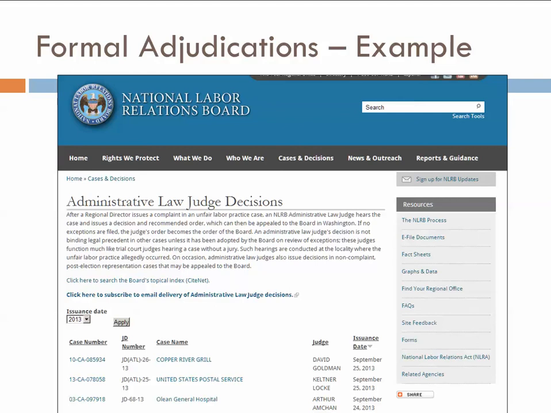The one that we're looking at here are ALJ decisions of the National Labor Relations Board. They're generally not binding on the agency, but they can be persuasive.